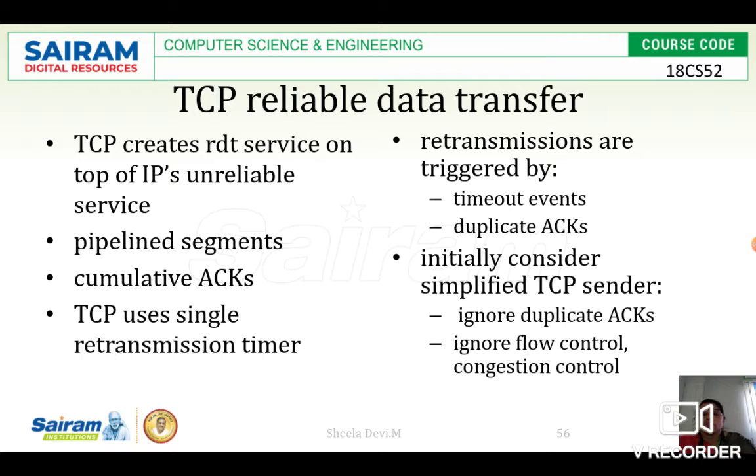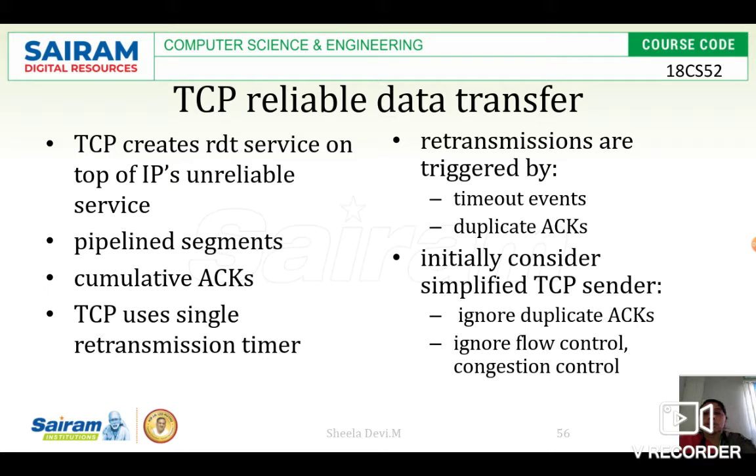As we discussed in the previous videos, only the transport layer is called a reliable protocol. The other underlying layers, such as the network layer, data link layer and the physical layer, are called unreliable layers. Then we have pipelined segments. Then cumulative acknowledgements are possible. That is, if we send 3 packets at a time, there is no need to wait for a separate acknowledgement for every packet. Cumulatively, the receiver can give the acknowledgement for all the 3 packets.